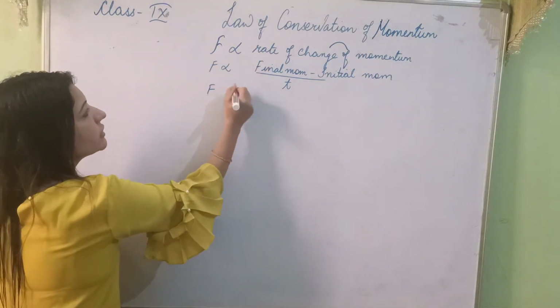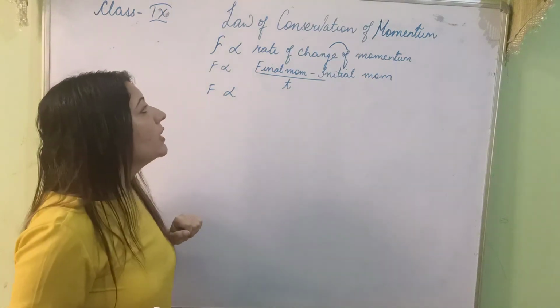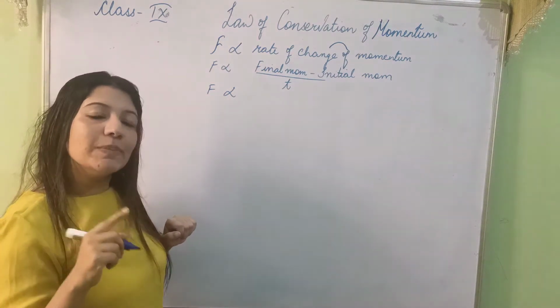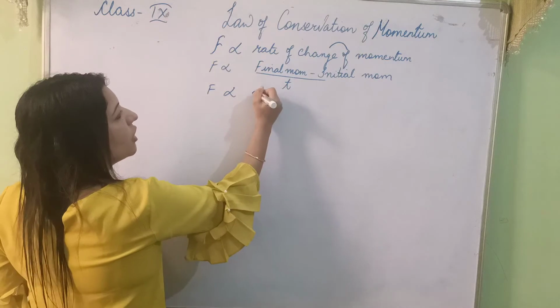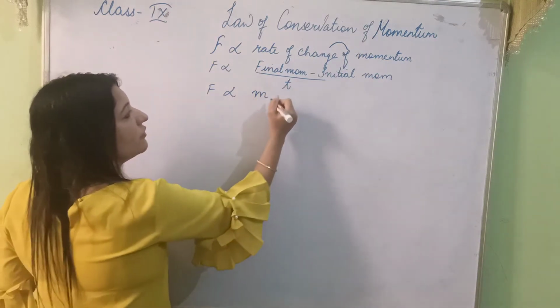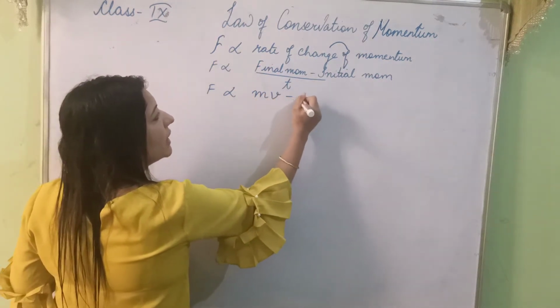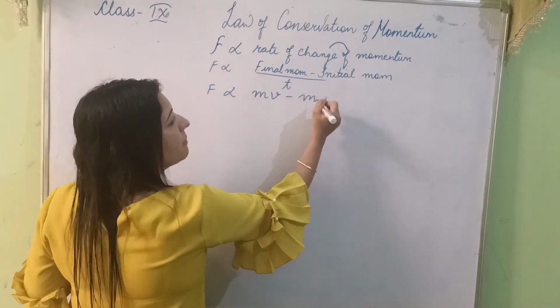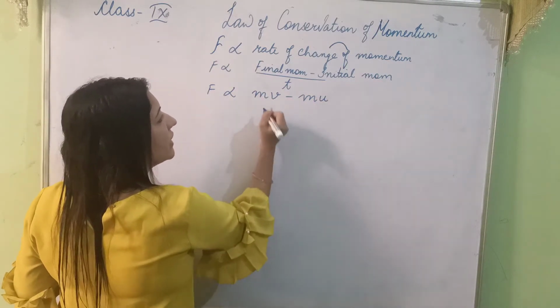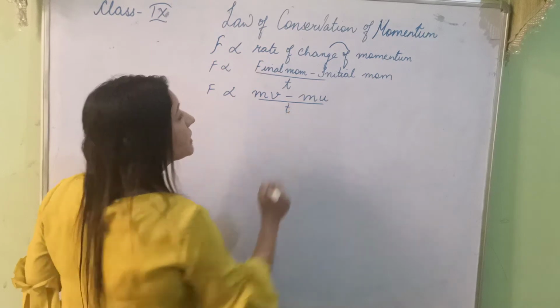Now F is directly proportional to final momentum minus initial momentum. Momentum is mass into velocity. Mass of the object is m, final velocity is v, minus mass into initial velocity u, divided by time t.